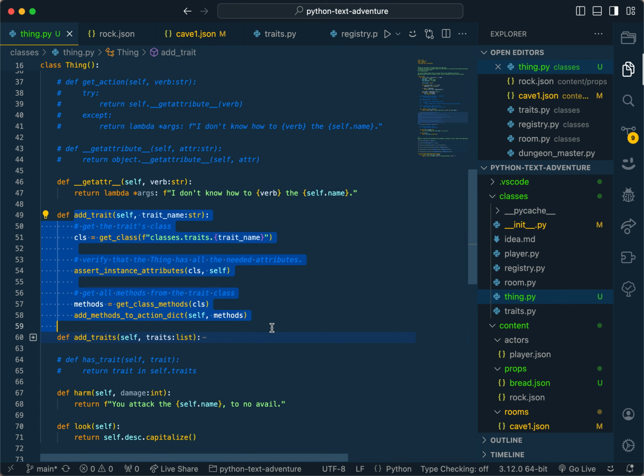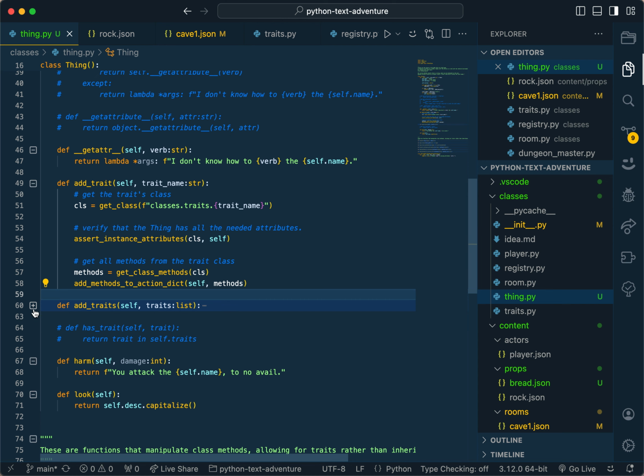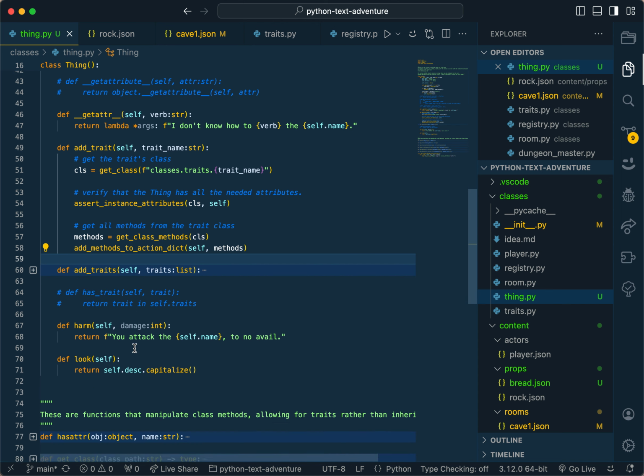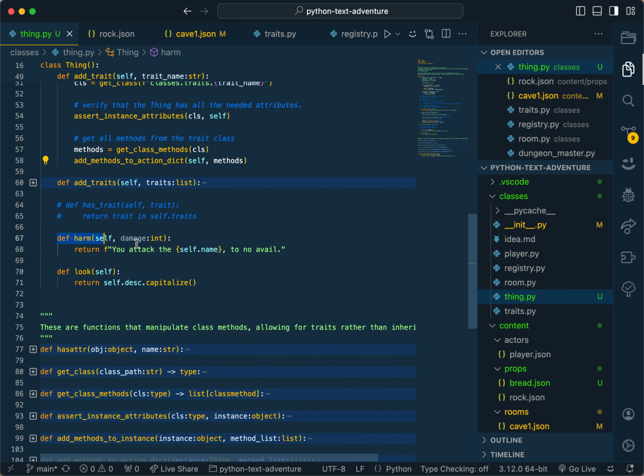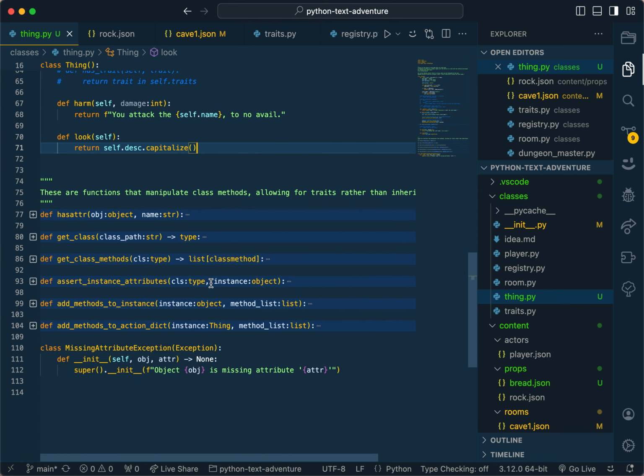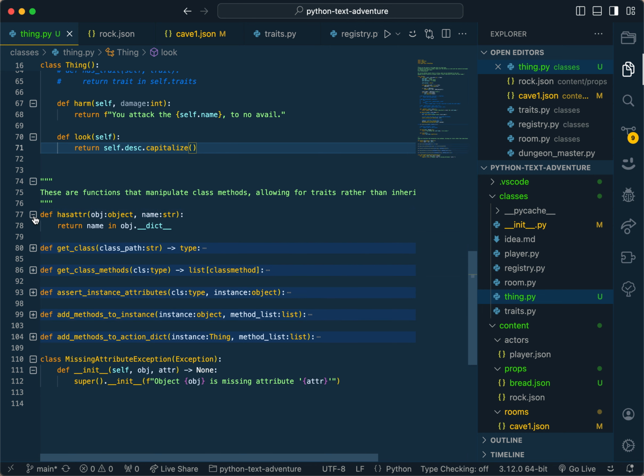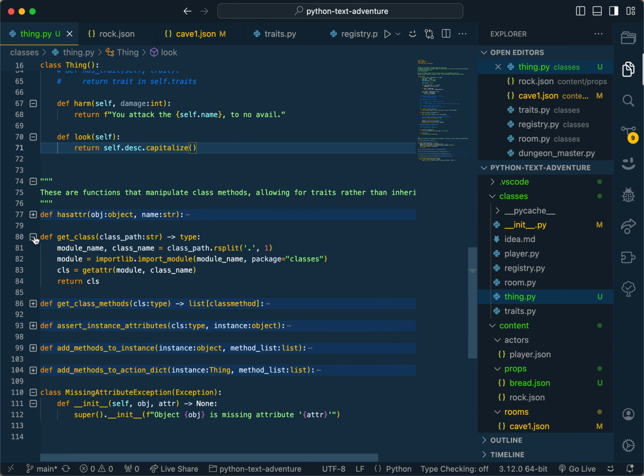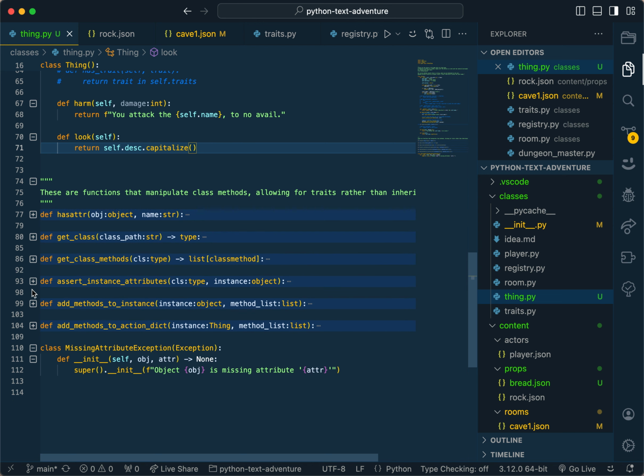So then down here, we just have an add trait method, then add traits, which is pretty self-explanatory, and then some default things. By default, you can't harm something if it can't be harmed, and by default, you should be able to look at something. So it just returns its description, right? And then down here, these are more things which manipulate class methods. So like has attribute, get class.